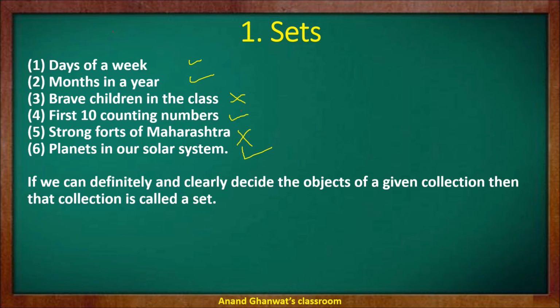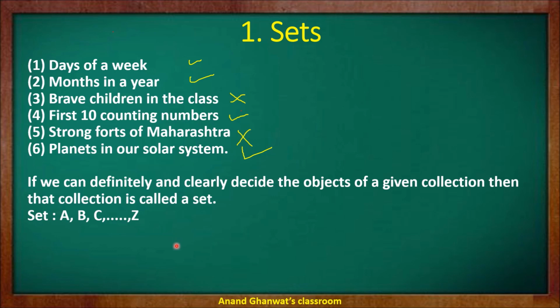Now let us turn to the definition of a set. Understand the definition. If we can definitely or clearly decide the objects of a given collection, then that collection is called a set. Each component, each object must be definite and clear. There is no doubt about the objects. Therefore, definitely and clearly decided objects are called a set.